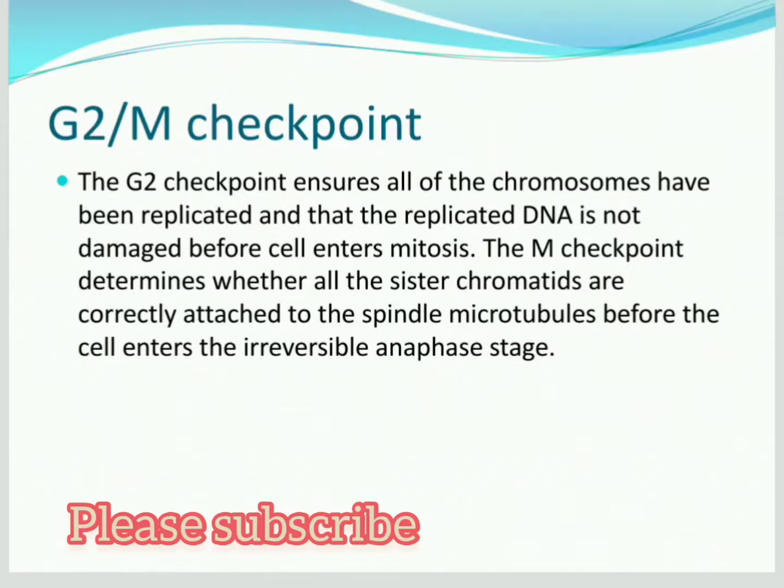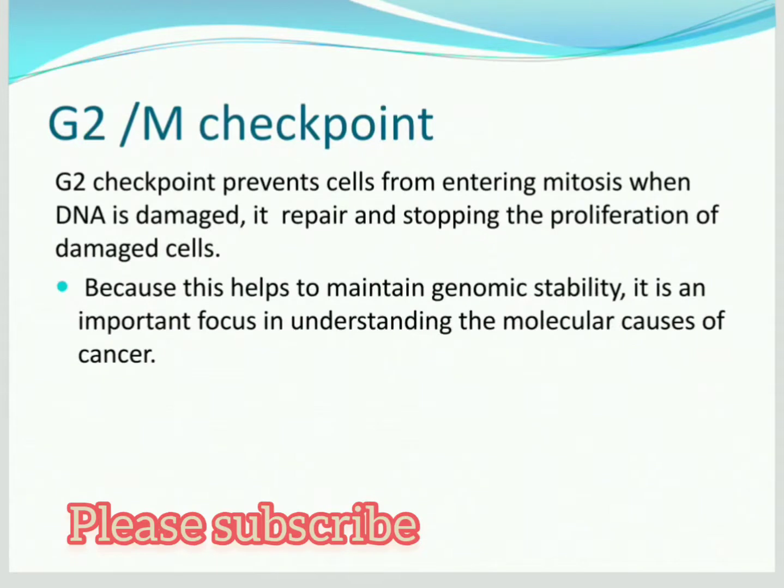If damage or defect is detected, the cell will be arrested. If there is no defect, it is promoted to the next phase, that is S phase. Repression is released when the proteins are phosphorylated, and that starts the S phase. So that repression will be released when the proteins are phosphorylated in the transcription process, and they will start the next phase, that is the S phase.